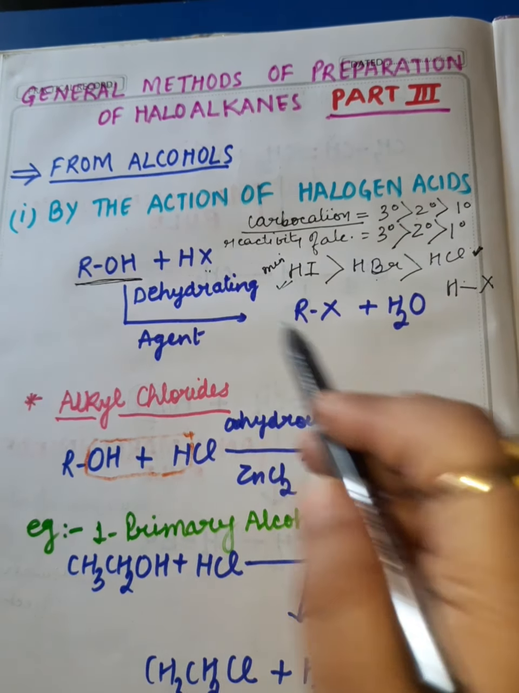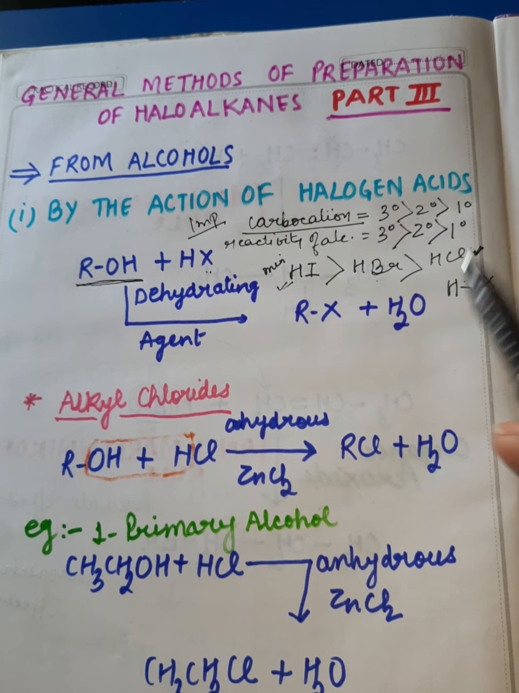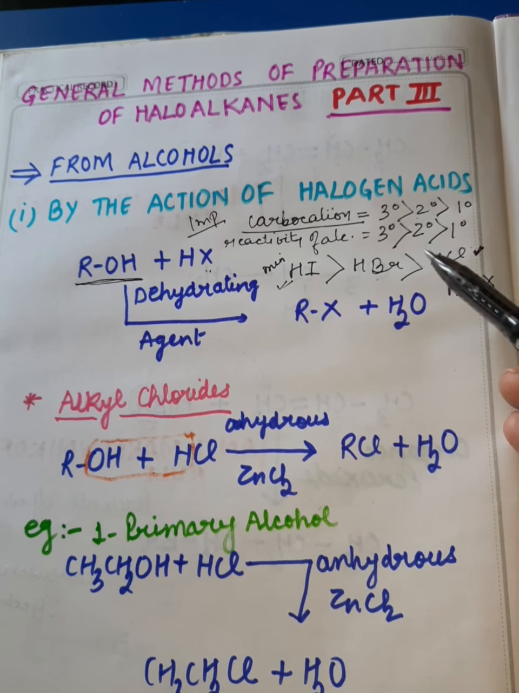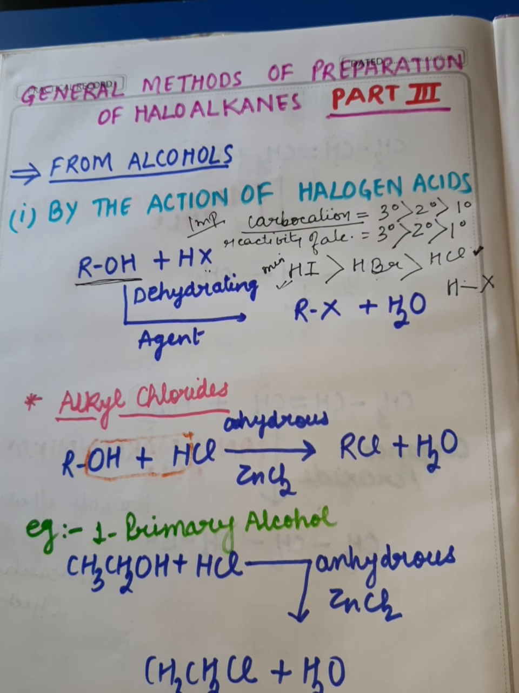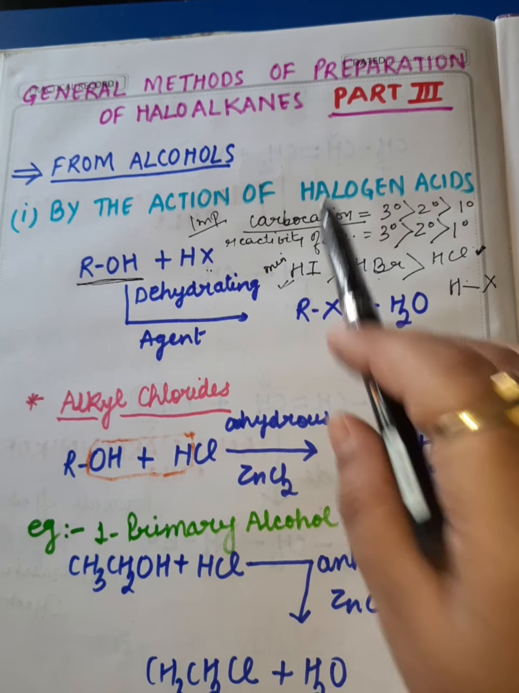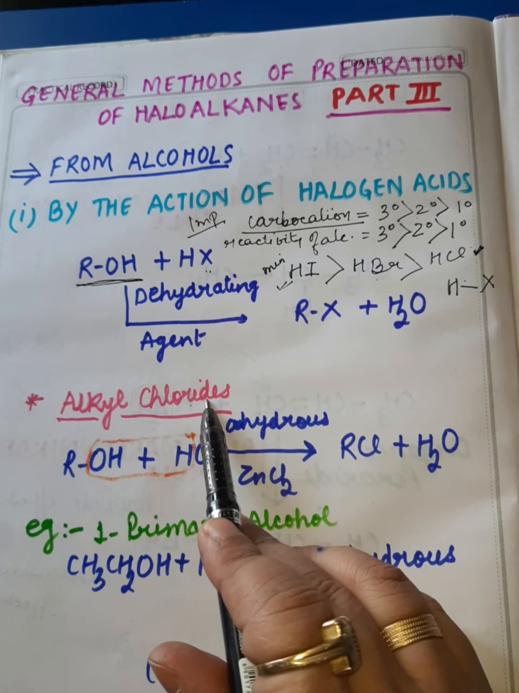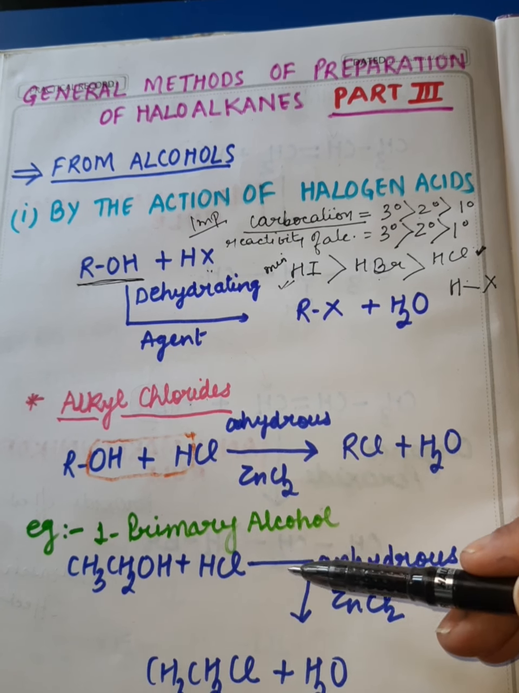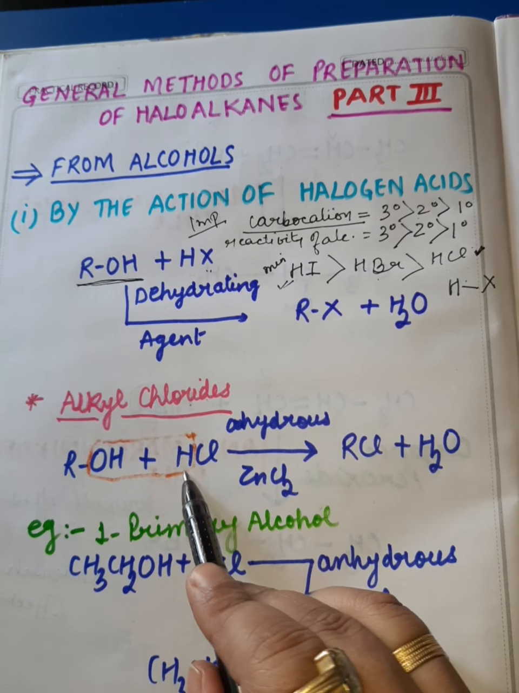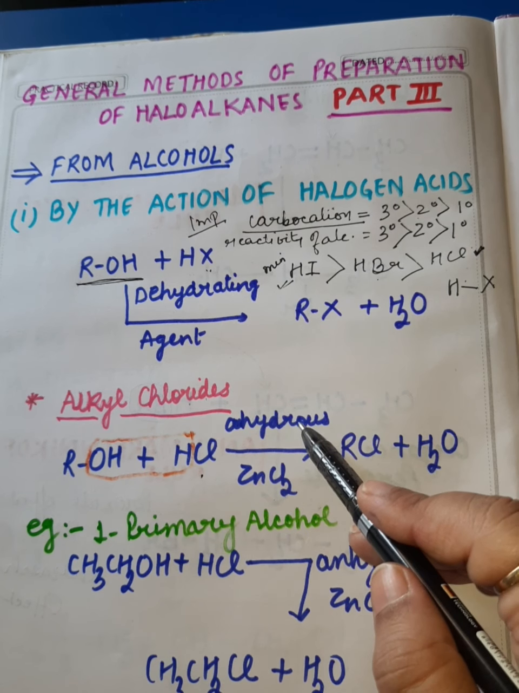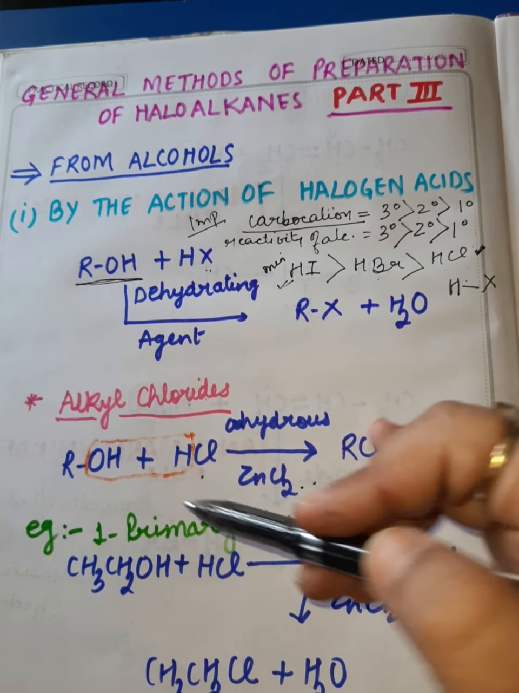I hope these facts are clear to you. They are very, very important facts for your exams. Now by this method we will learn to prepare alkyl chlorides, alkyl bromides and alkyl iodides separately. Now, what if we want to prepare alkyl chloride? To prepare alkyl chloride, dear students, whether we have primary alcohol, secondary alcohol or tertiary alcohol, we make it react with HCl in the presence of anhydrous zinc chloride. There are some exceptions that you will come to know within a few minutes.